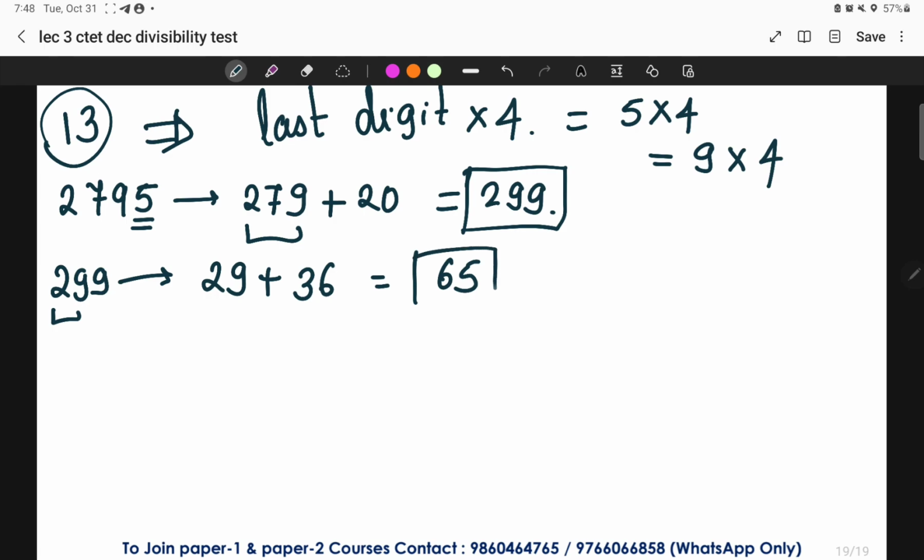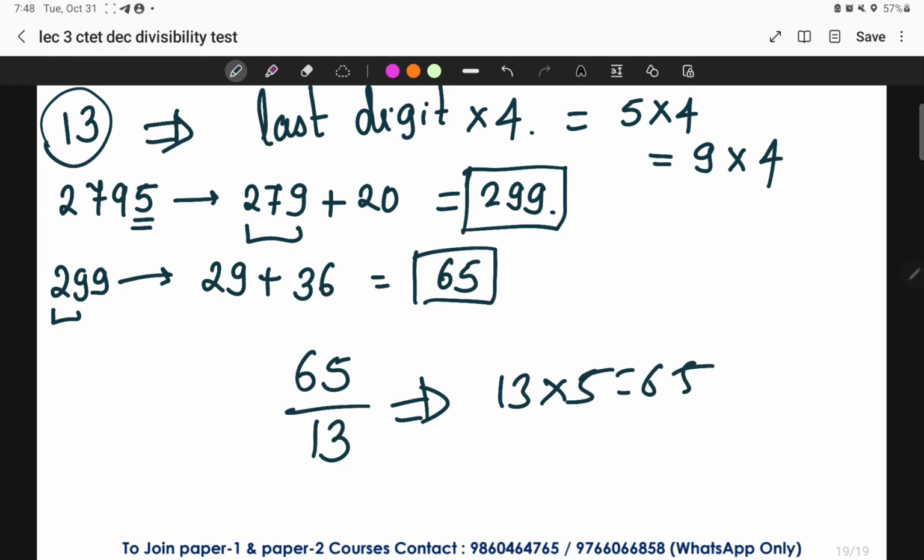Now I got a 2-digit number. The number is 65. Now check whether 65 is divisible by 13 or not. Yes, 13 fives are 65. 13 into 5 will give me 65. Hence 65 is divisible by 13. So 2795 is also divisible by 13.